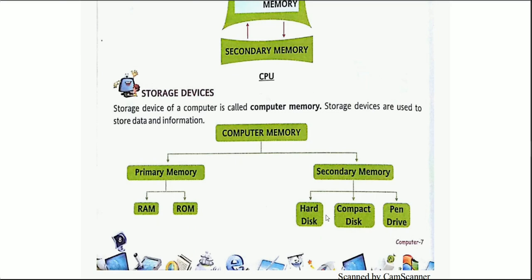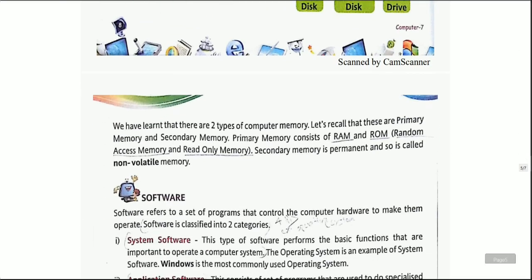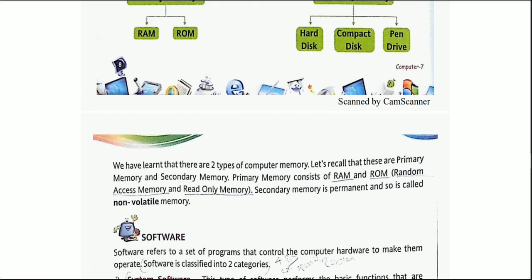But on the right hand side, this hard disk, compact disk and your pen drives, these are optional. You can insert them for the time being and then you can take them out. Now let us see this RAM and ROM and all the secondary memory in some detail.